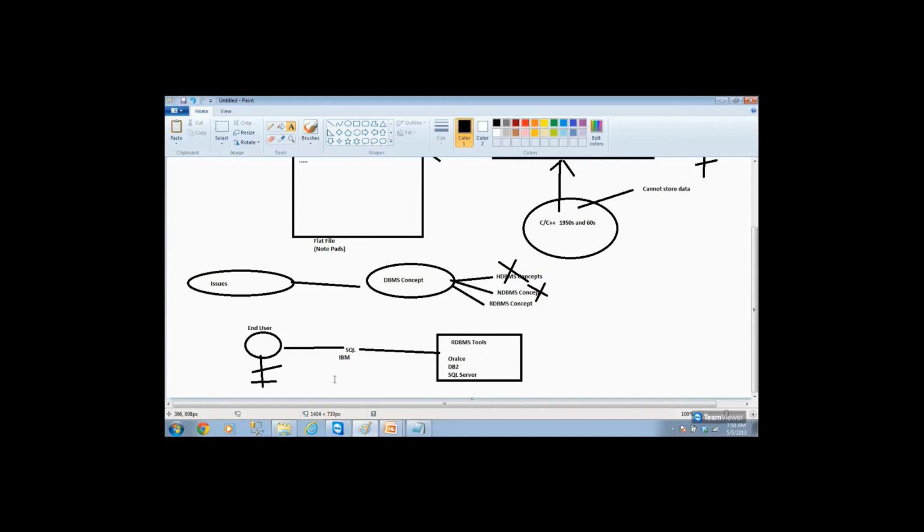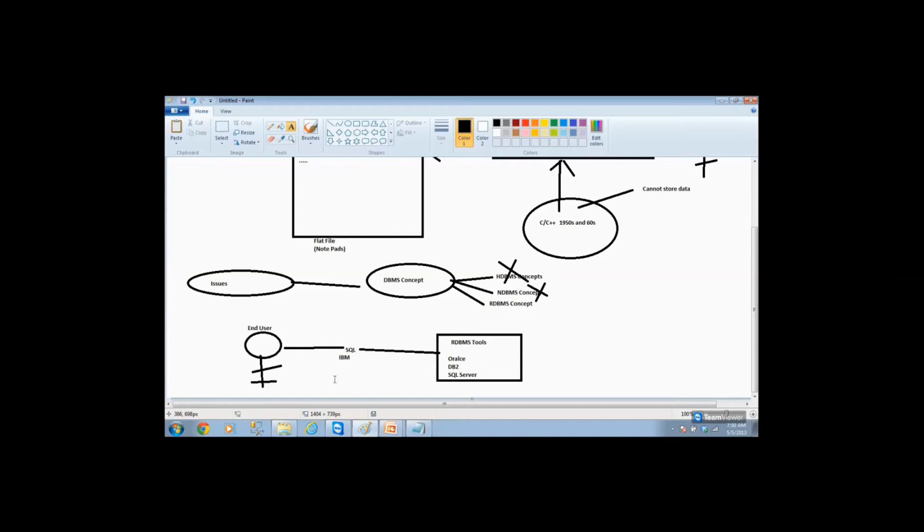In which language? SQL language. So structured query language is the language used in all these tools, whether it is Oracle, DB2, or SQL Server. The same language you have to use. Whether you say DBMS, RDBMS, or SQL, all these are synonyms.